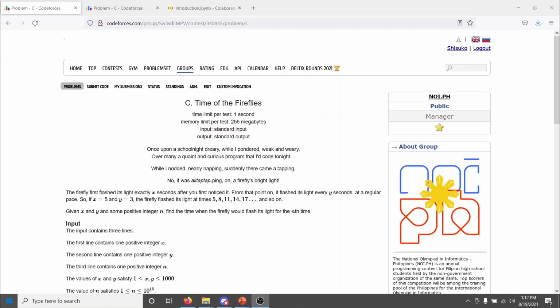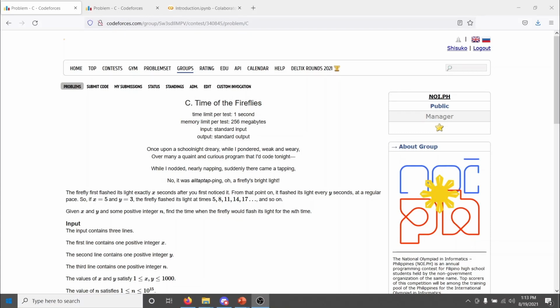Before we end, let's look at one last problem. I wrote a poem here, so you can read it. I'm not going to read it. Basically, a firefly first flashed its light exactly X seconds after you first noticed it. And from that point on, it flashed its light every Y seconds, so at a regular pace. If X equals 5 and Y equals 3, so we start at 5 and then every 3 from there, the firefly flashed its light at times 5, 8, 11, 14, 17, and so on.